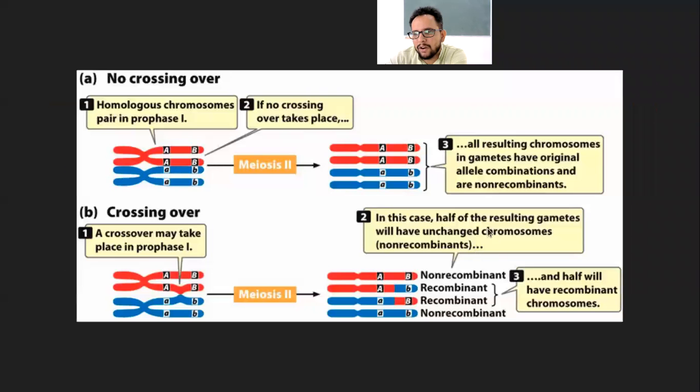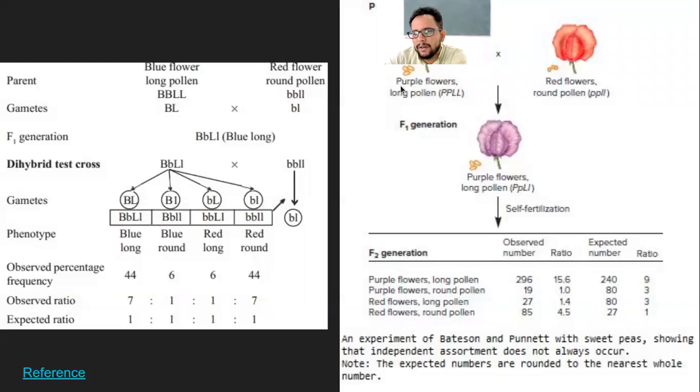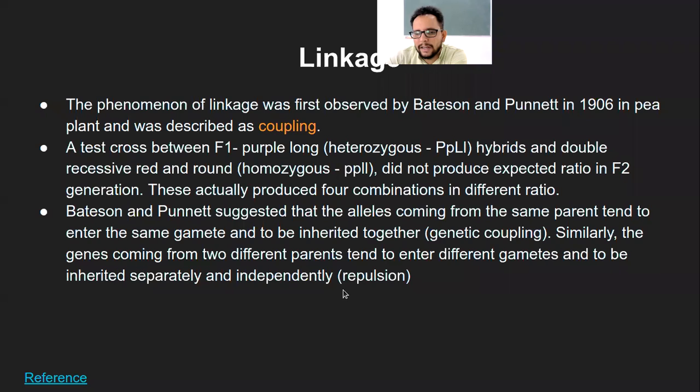So this particular combination, again, purple and long, purple and long, higher number, red and round, red and round, again higher number, right? Compared to these recombinant ones, right? And that is what is being said. They enter the same gamete and they tend to be inherited together, and that is why you get a different ratio and not the same Mendelian ratio, and that is what is referred to as genetic coupling.